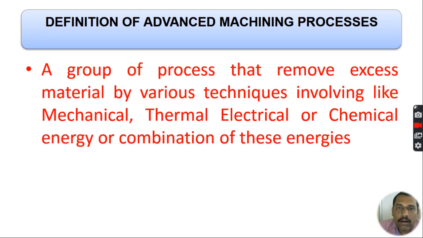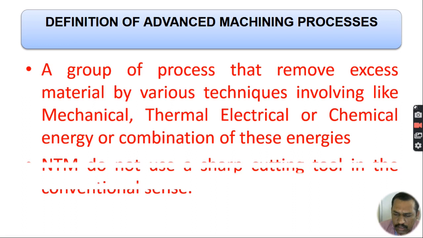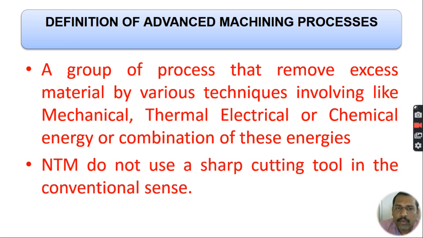Then the advanced machining process. This is sometimes called non-traditional machining process or unconventional machining process. It is a group of processes that removes excess material by various techniques, that is, by using various sources of energy like mechanical energy, electrical energy, thermal energy, and chemical energy for removing the materials.